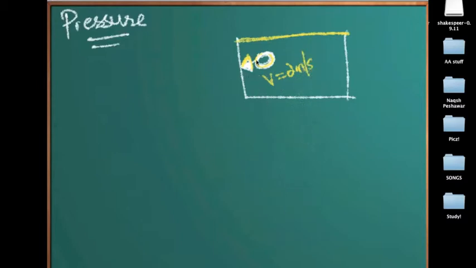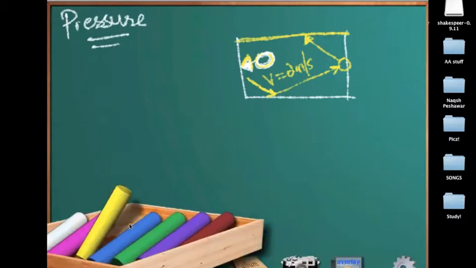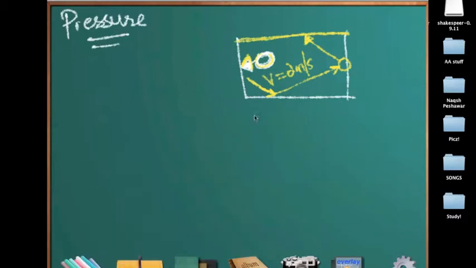What happens? This particle moves here, collides with this wall, then slowly moves here, collides with this wall, slowly moves here and collides with this wall. It is this collision with the wall of the container that the pressure measures. Actually, it's a measure of this collision. However, what happens when I increase the velocity?